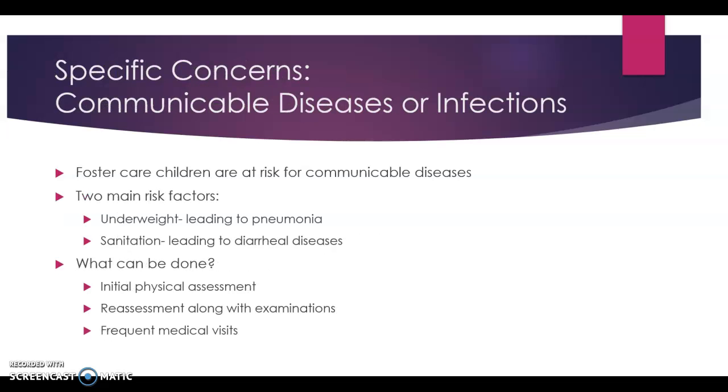Overall, foster care children are at an increased risk for communicable diseases. This is because a lot of communicable diseases are environmentally induced. Two of the biggest risk factors that are associated with this increased risk are the following. First, underweight. Especially in those under the age of 5, nutritional deficiency plays a major role. Underweight children are more vulnerable to more frequent and severe infectious illnesses. In fact, death due to lower respiratory infections, specifically pneumonia, has been the first or second ranked disease among all infectious diseases in foster care children.